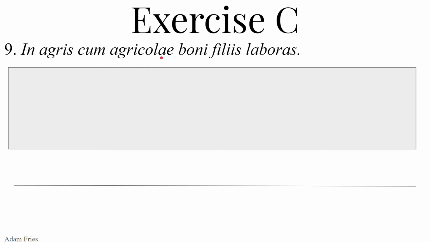Agricolae. Well, that ain't ablative. Agricolae, masculine. This could be a few things. It could be genitive singular showing possession. It could be dative. It could be nominative plural showing the subject. So keep all those options open. Boni, oh, could also be all kinds of things. Boni from bonus, a, um meaning good. It could be genitive singular masculine showing possession, or it could be nominative plural showing the subject. Probably is going to agree with agricolae, but they don't have the same ending. That's fine, they don't need the same ending, but they do need to agree in gender, number, and case, if the adjective is to go with this noun.